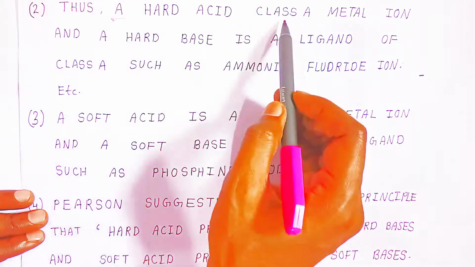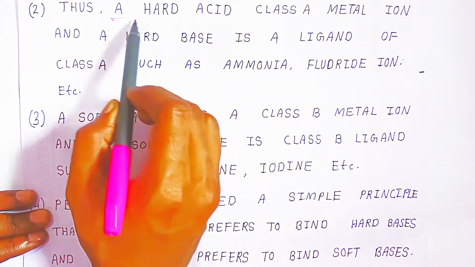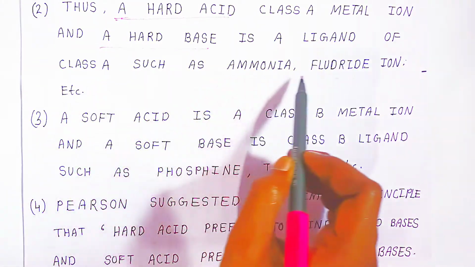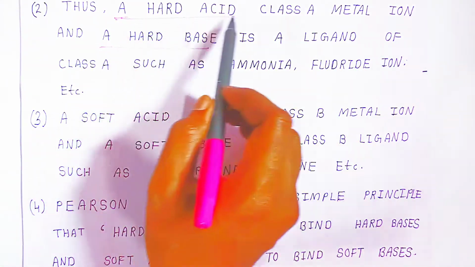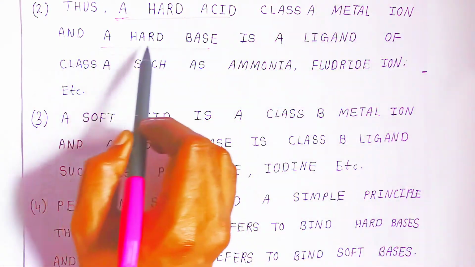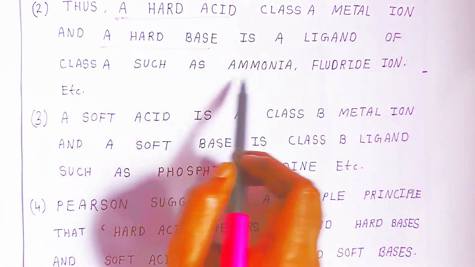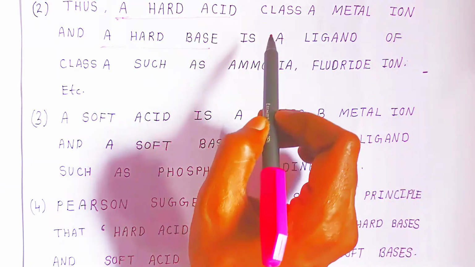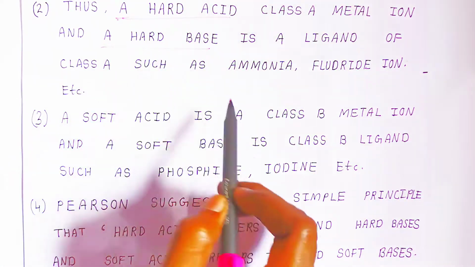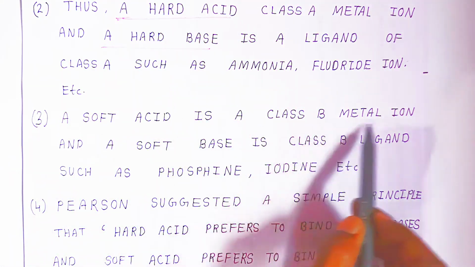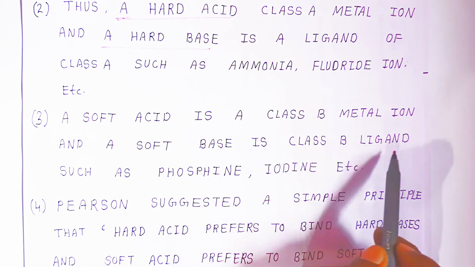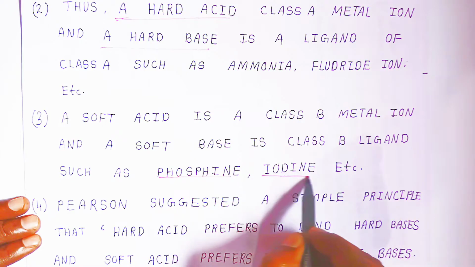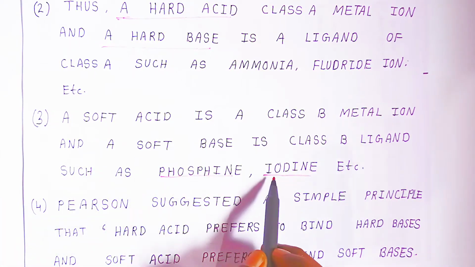A hard acid is a class A metal ion, and a hard base is a ligand of class A, such as ammonia and fluoride ions. These are the ligands called hard bases, which means a hard acid always combines with a hard base. A soft acid is a class B metal ion and a soft base is a class B ligand such as phosphine. They are soft bases and the metals are soft acids.